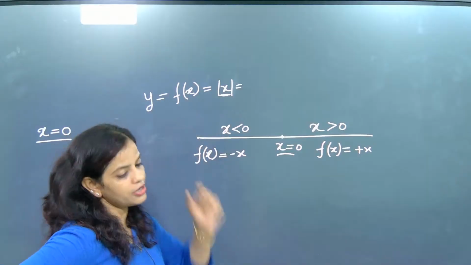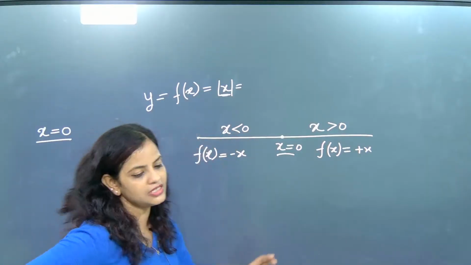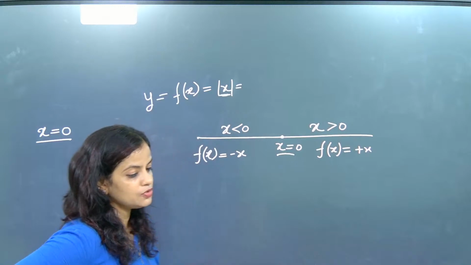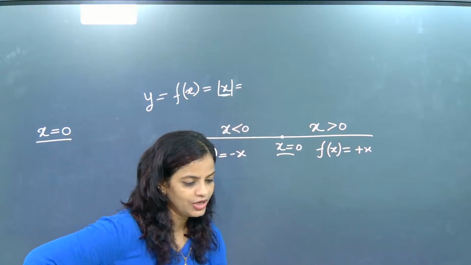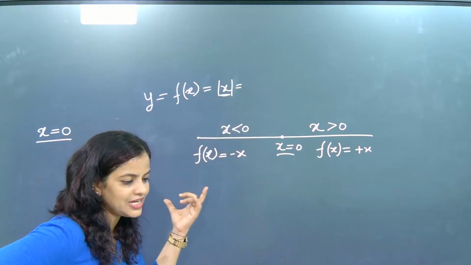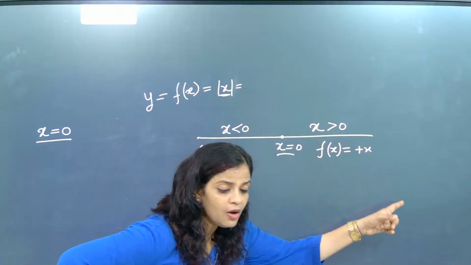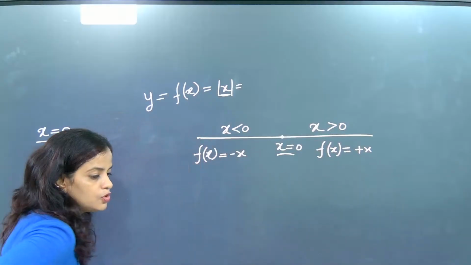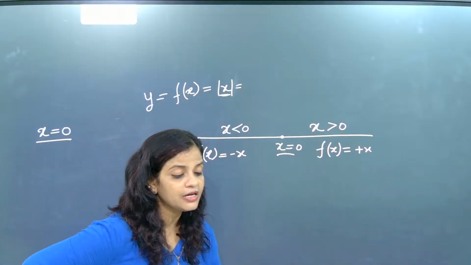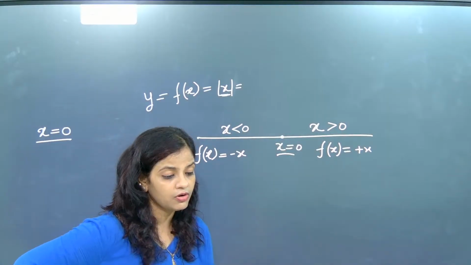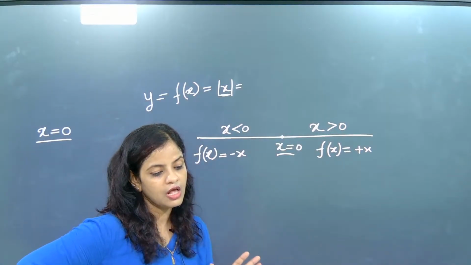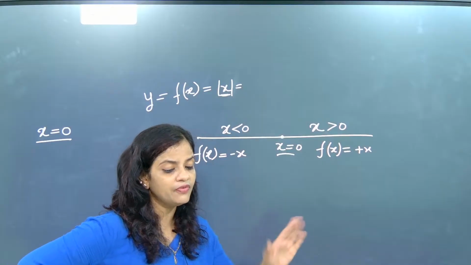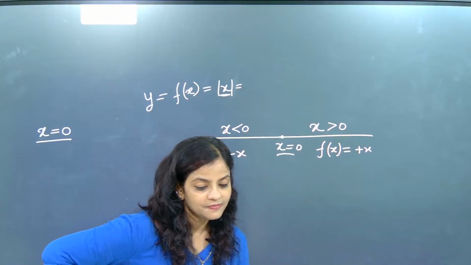I will make the modulus equal to whatever is inside the modulus, I will make it equal to 0. Once I make it equal to 0, I will find two regions. One region will be less than type, another region will be more than type. This is the most important part, beta. Now from this we have to check whether modulus is continuous or not, meaning whether the graph of modulus is continuous or not. With this, beta, we will start jumping here and there.